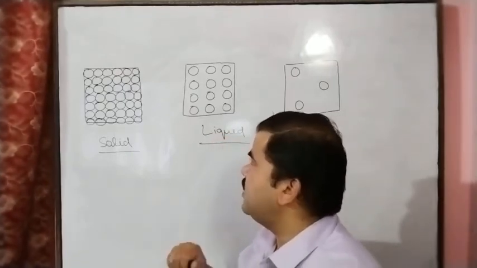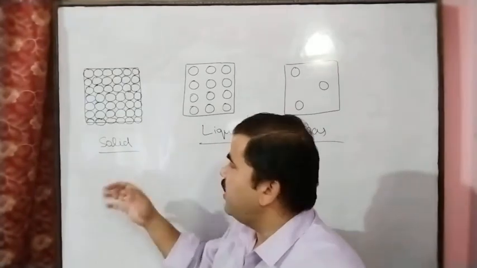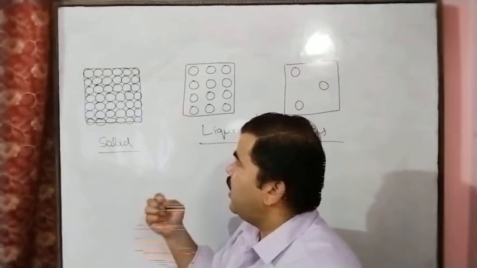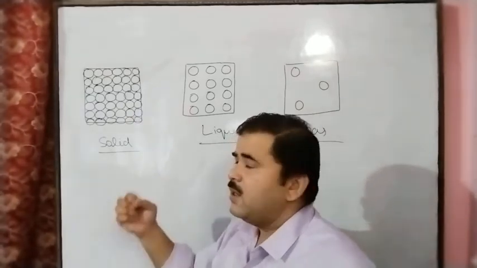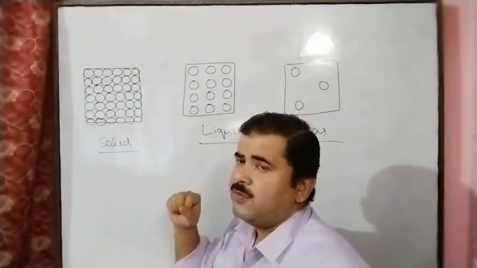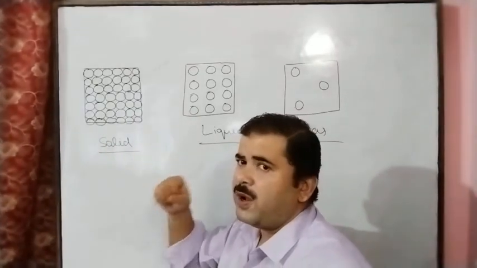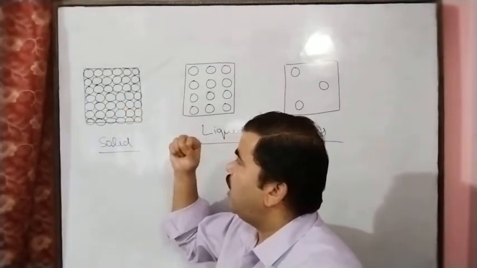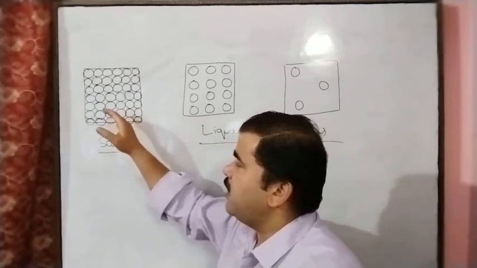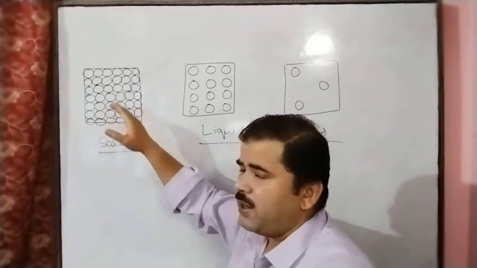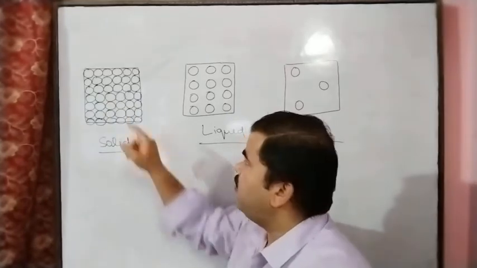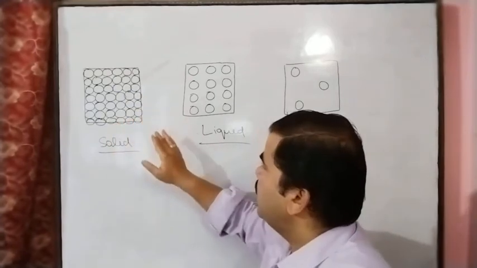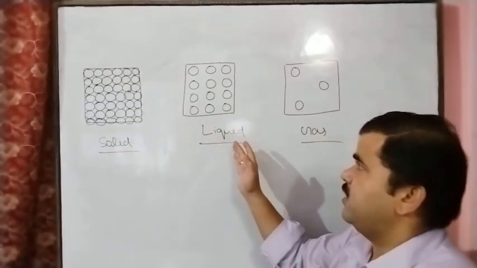Once again, you can see here the solid state. If we raise the temperature of the solid state, these particles absorb kinetic energy, become very active, and move faster than before. Means these particles vibrate more, and due to the vibration, they try to overcome the interparticle force of attraction. Between the particles the interparticle space increases, and the solid changes to the liquid state.